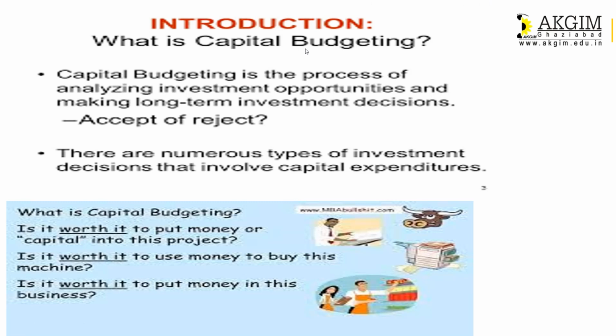Capital budgeting is basically the process of investing. That means the analysis is done of how the investments are made by the company in their fixed assets. That means capital budgeting decisions are related to internal investments of the company. Capital budgeting is a process of analyzing investment opportunities and making long-term investment decisions. It is like acquiring a fixed asset.